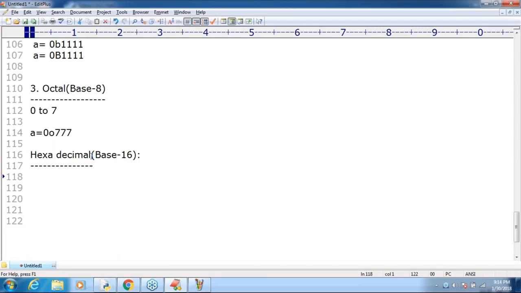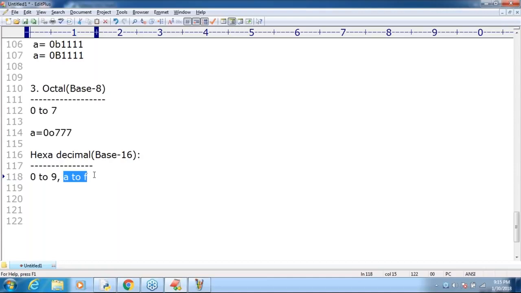Now what are the allowed digits? 0 to 9 is allowed. Next, A to F is allowed. Now, a bigger doubt, sir. In A to F, A means 10, B means 11, C means 12, F means 15. Is A to F lowercase or uppercase? Because Python is a case sensitive programming language, and case is very important.